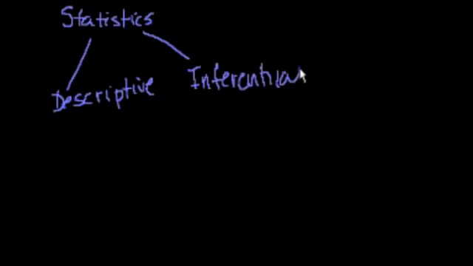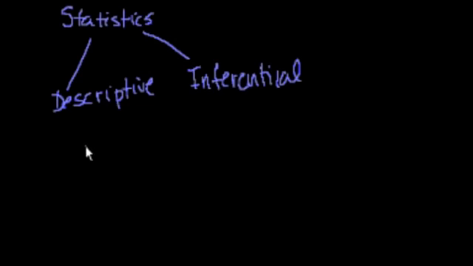Inferential. And this is when you use data to essentially make conclusions about things. So let's say you've sampled some data from a population, and we'll talk a lot about samples versus populations, but I think you have just a basic sense of what that is, right? If I survey 3 people who are going to vote for president, I clearly haven't surveyed the entire population. I've surveyed a sample. But what inferential statistics are all about is, if we can do some math on the samples, maybe we can make inferences or conclusions about the population as a whole. Well, anyway, that's just the big picture of what statistics is all about.